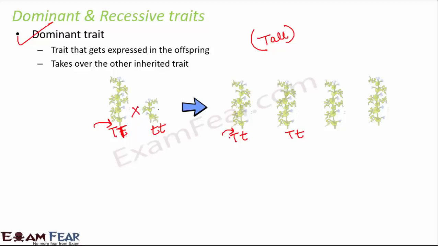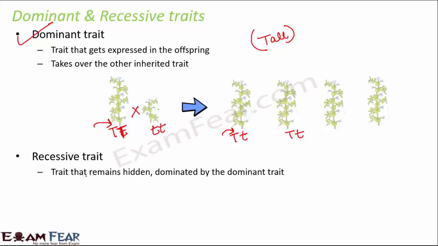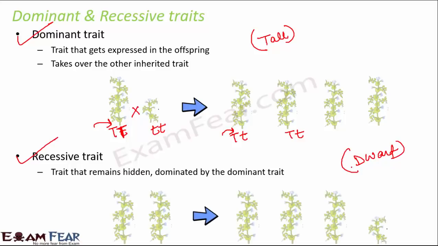However, there was another trait that sometimes remains hidden, being dominated by the dominant trait, and that is called the recessive trait. In this case, the dwarf trait was the recessive trait, which was hidden in the first generation. However, it got expressed in the second generation. When we self-pollinated the heterozygous tall plants, we got back the dwarf trait. So a trait which remains hidden for some generations but later gets expressed is called a recessive trait.